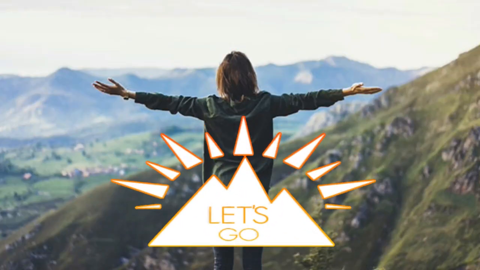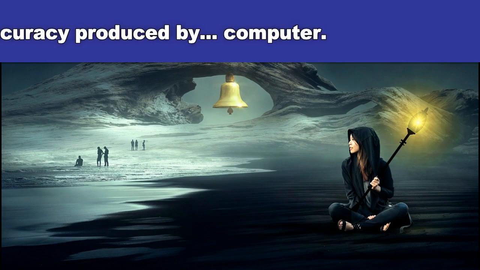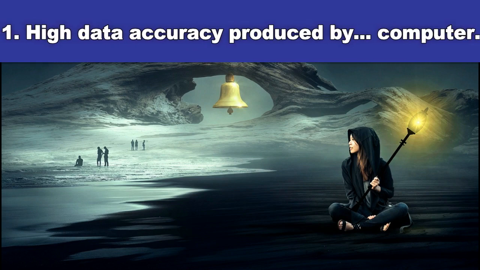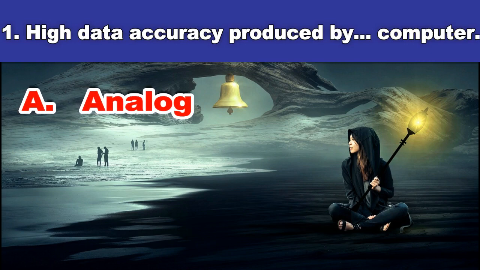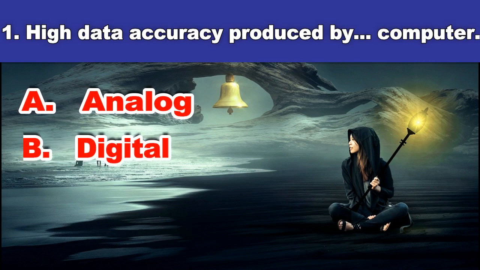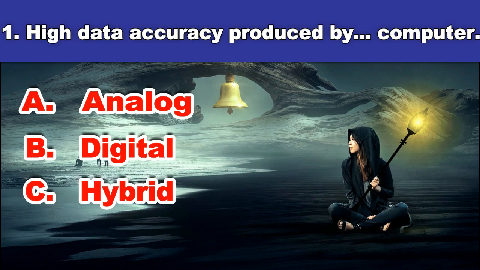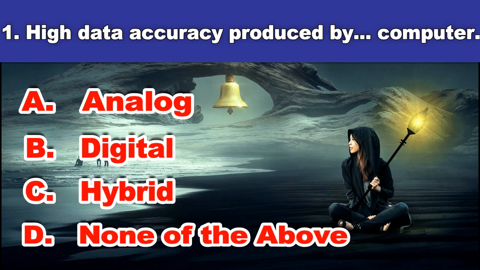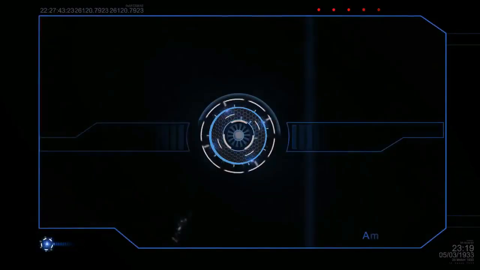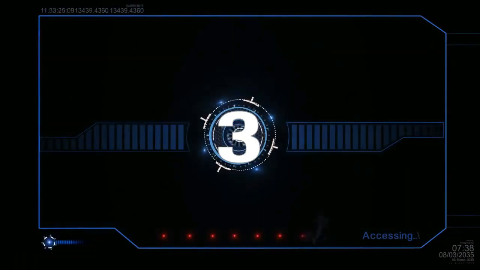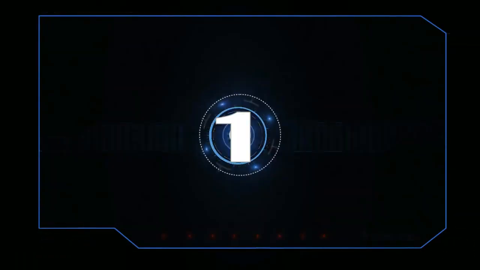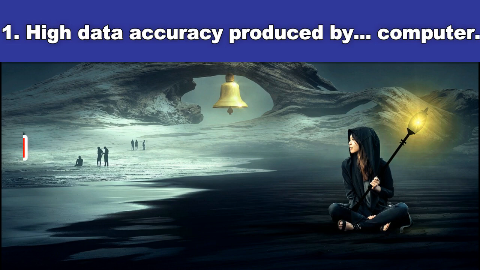First question. High data accuracy produced by computer. A. Analog. B. Digital. C. Hybrid. D. None of the above. And the answer is digital.